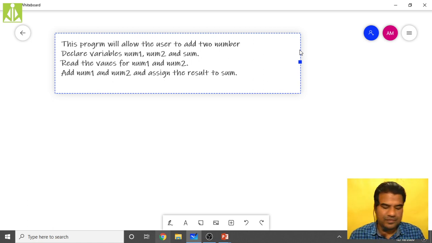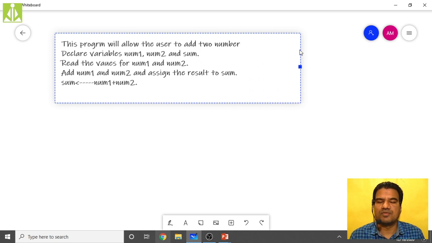So the next thing, if you want, you can show it like this. Okay, sum, arrow mark you can take like this. Then num1 plus num2 like this you can put for your understanding.